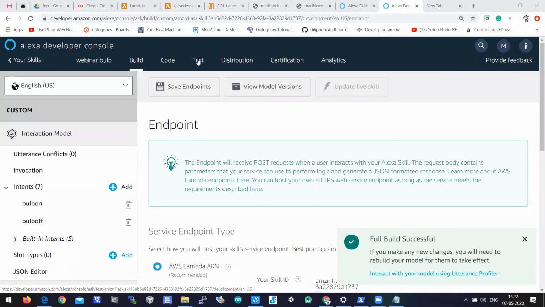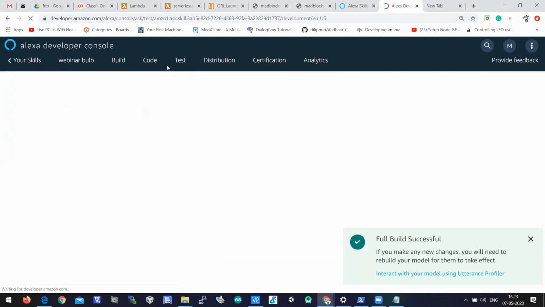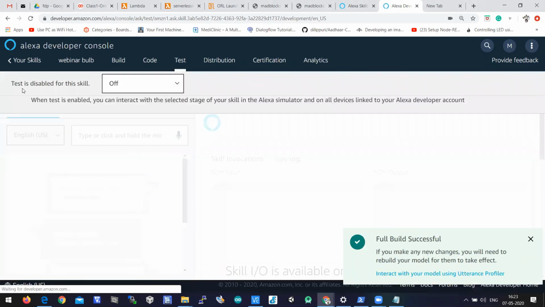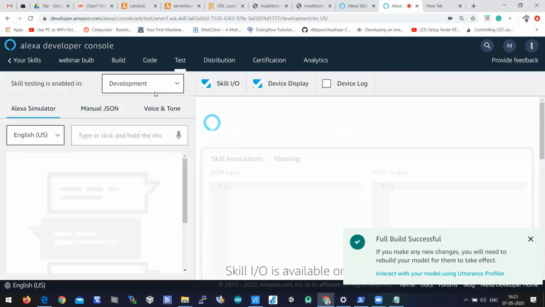There is a test option here. When you click on test, you'll get an Alexa simulator. Since you do not have an Alexa device with you, there will be an Alexa simulator where you can test the application. So let's click on test. Test is disabled for the skill. Click on this, and we'll get development, saying that our skill is in development. Skill testing is enabled in development.